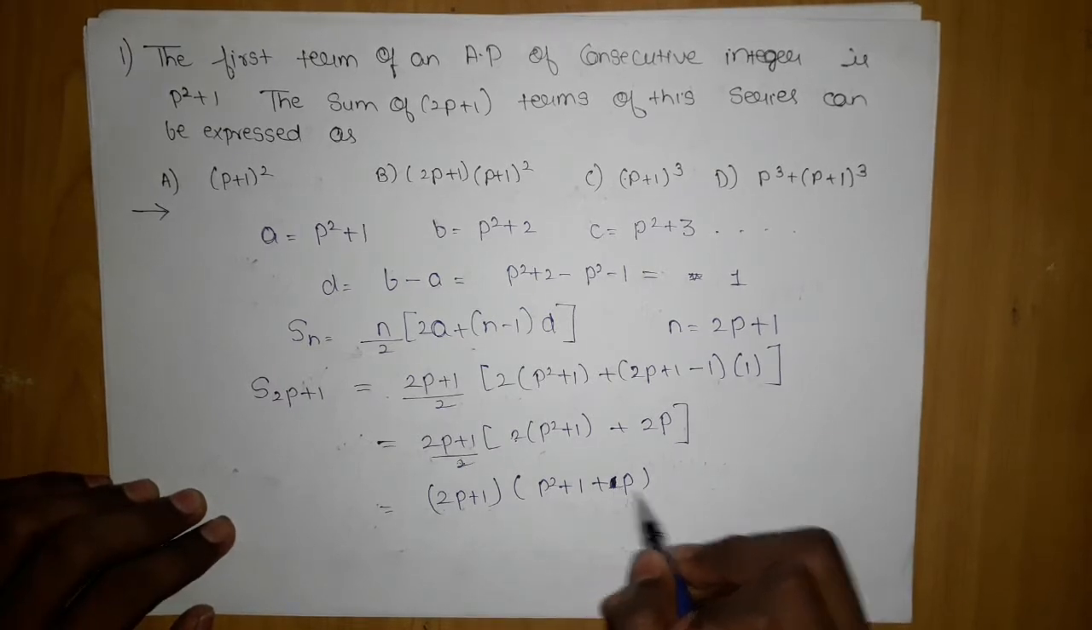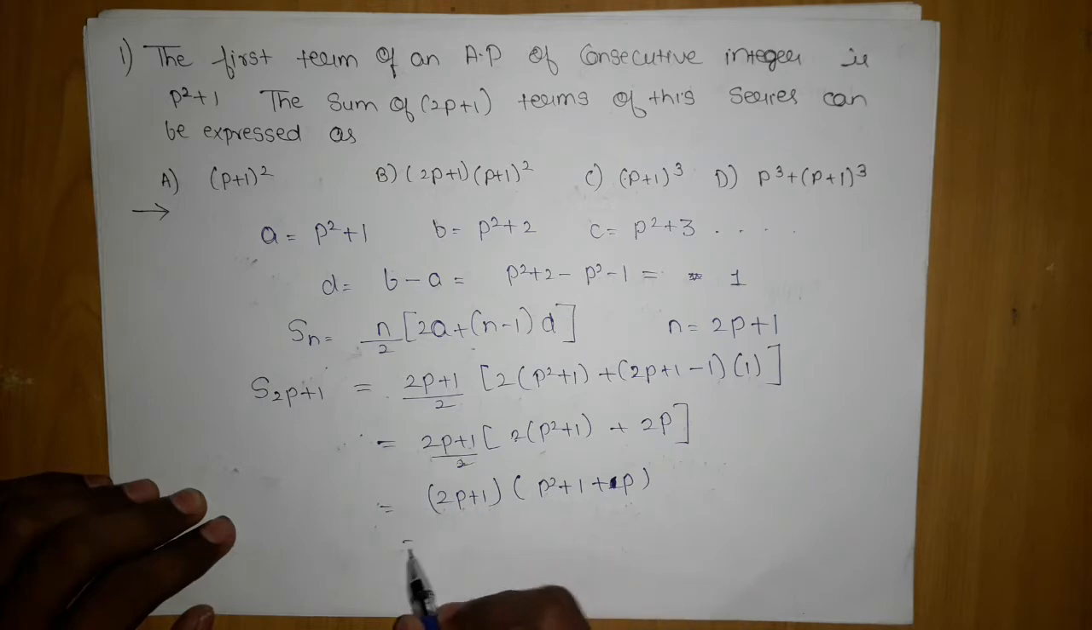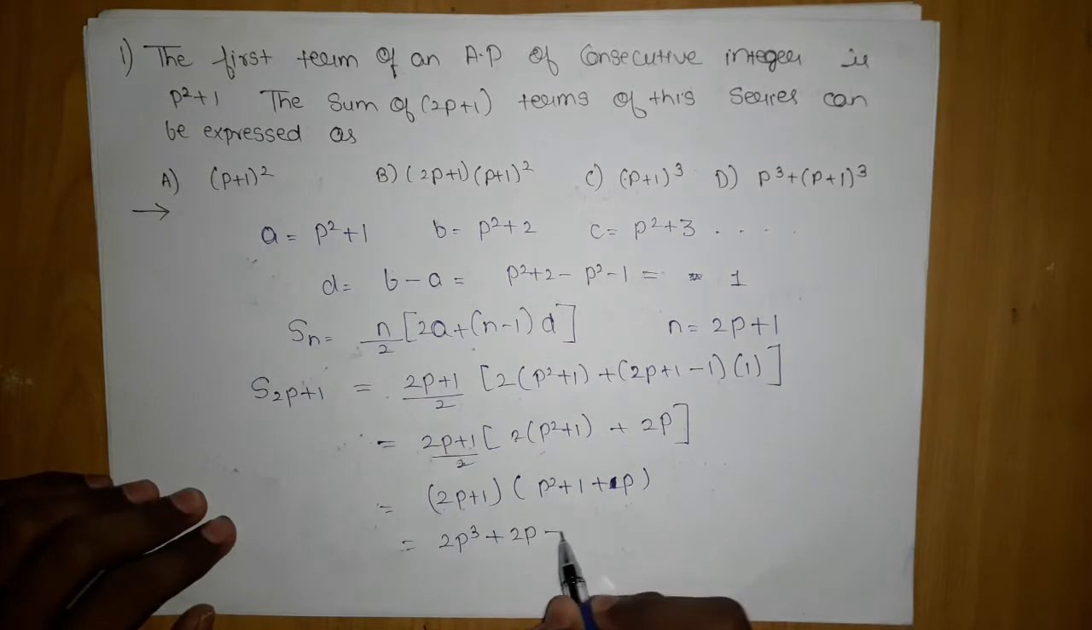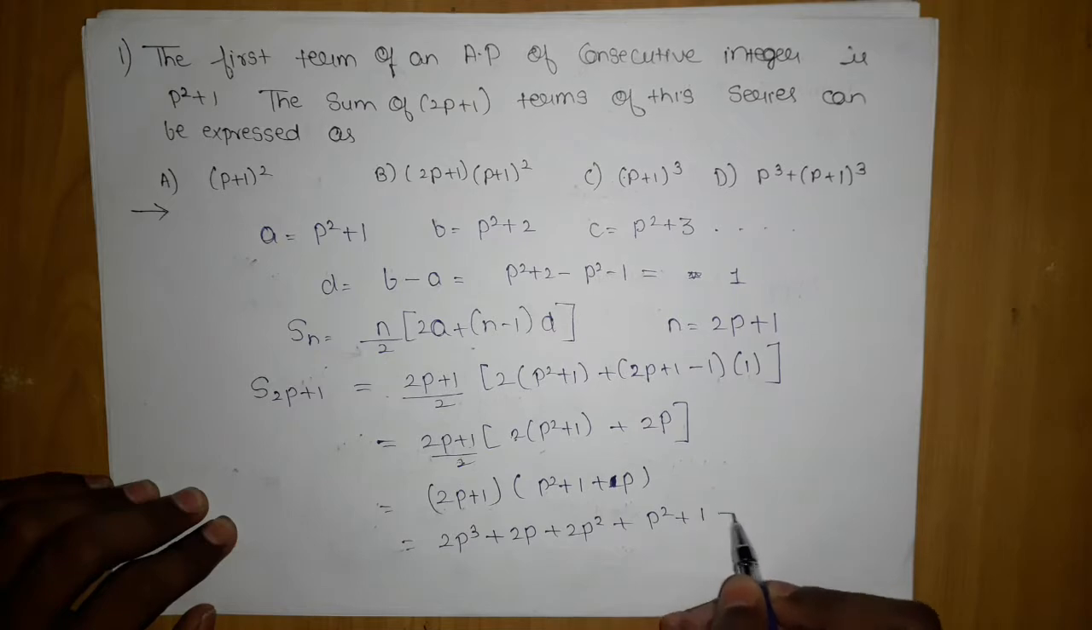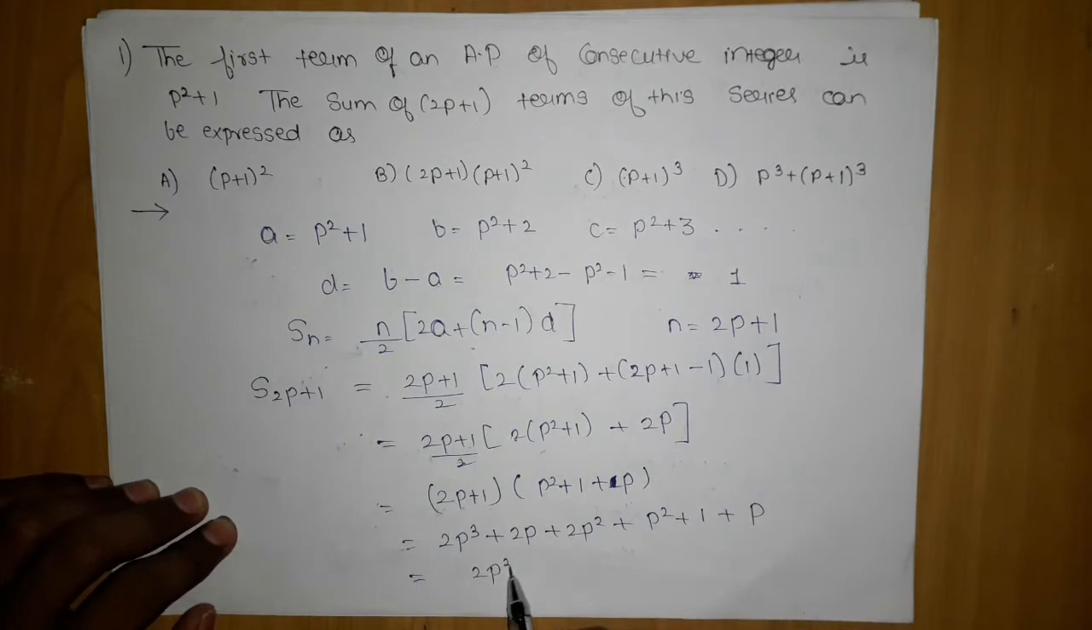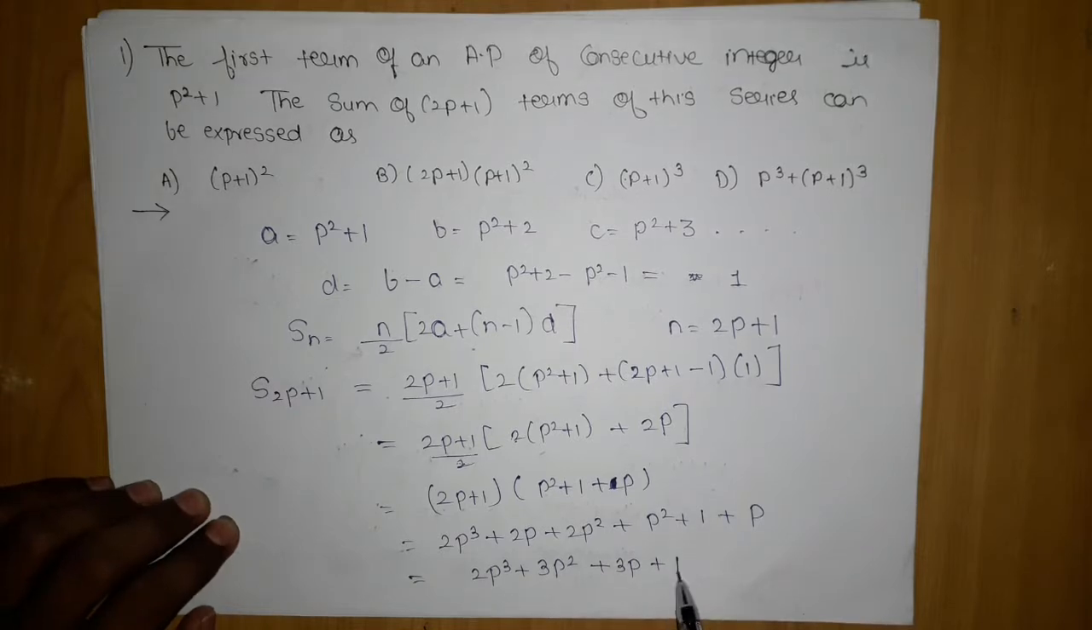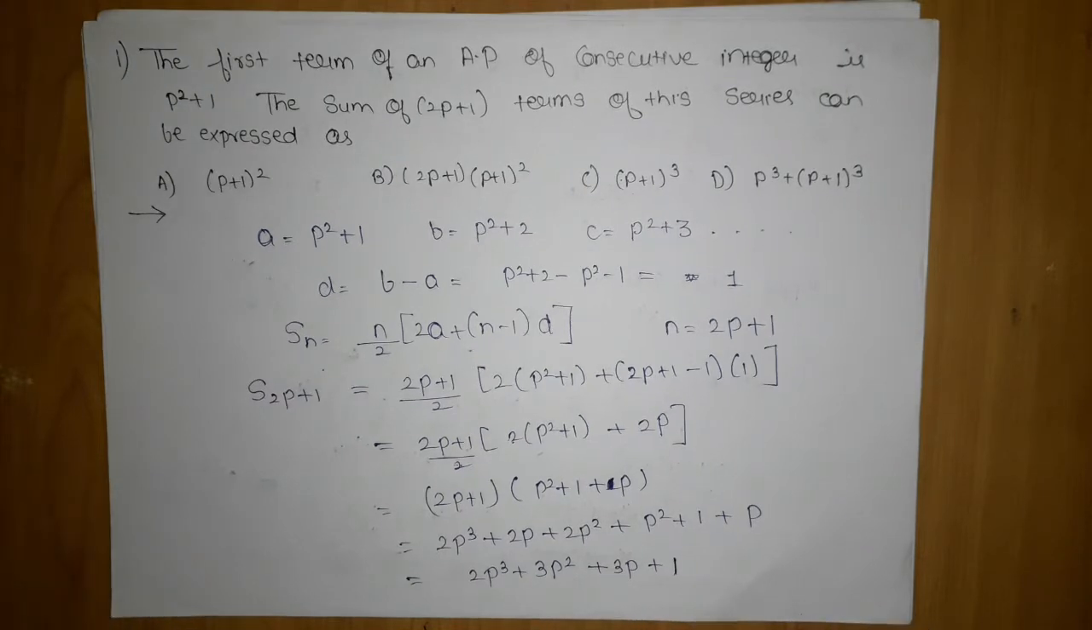Okay, this is p. Now if I multiply this, I have 2p cube, 2p square, and if I multiply this by p square, 1 and p. If I add all the terms, 2p cube, 3p square, 3p plus 1. Okay, now students get stuck in this step.